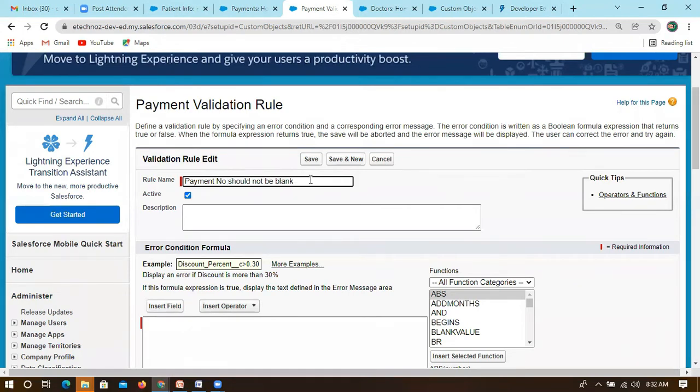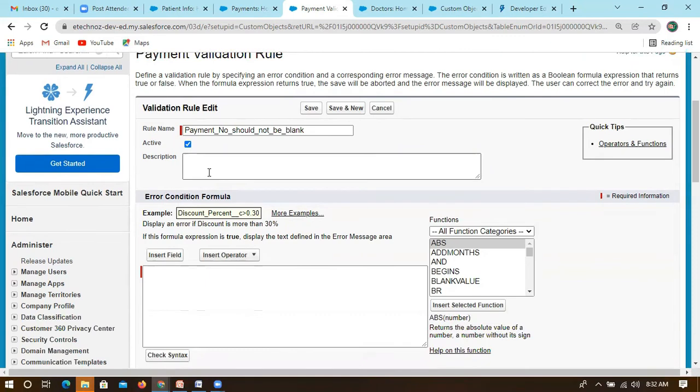Let's consider this is the rule name, and it should always be active, otherwise it will not throw errors. And then you can write some description, like this.